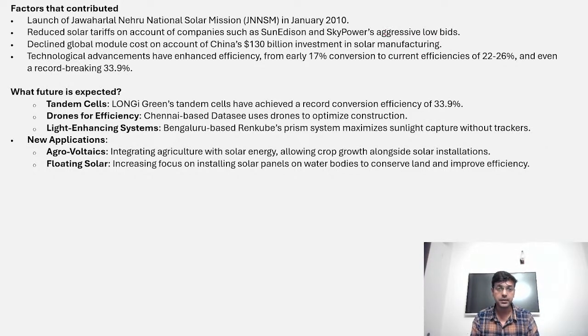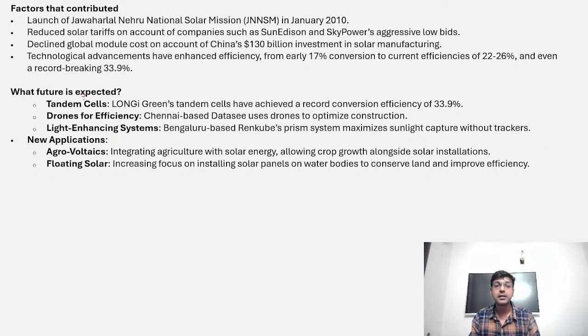What is the future? There are a number of other advancements going on, and a number of companies are involved. Especially these tandem cells are trying to enhance the efficiency up to 34%. Earlier it was 17%. Drones are used for overviewing the construction activities because it is spread over a huge area.